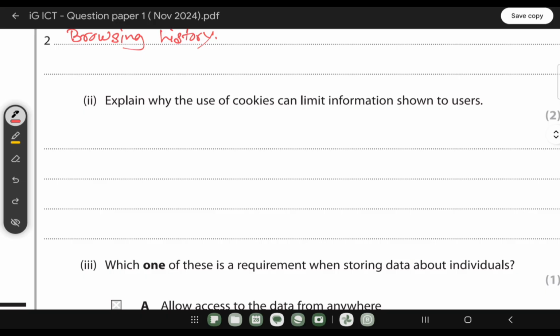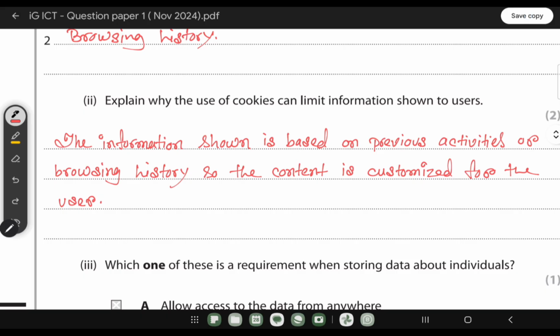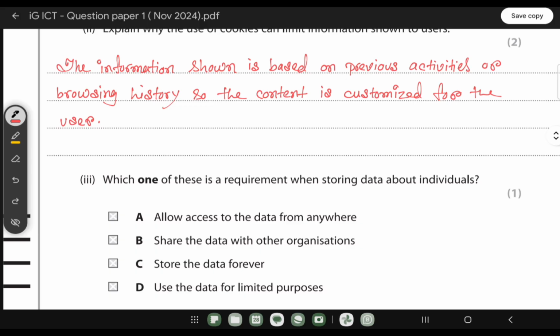It's because at the first time when you visit that particular website, they will track your browsing history and identify which type of content you actually like, and based on that they customize it for the second time when you visit. So it will not waste your time and you will only get the product that you prefer, right? So the information shown is based on previous activities or browsing history. So the content is customized for the user.